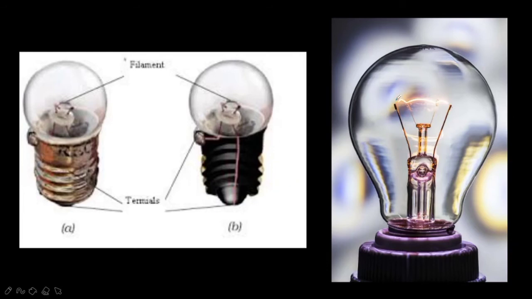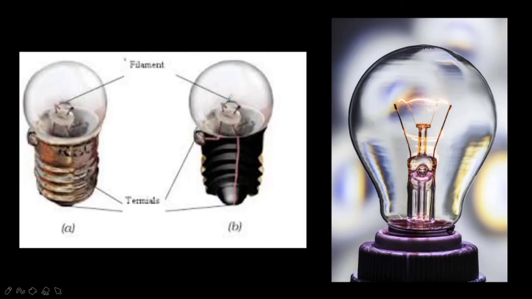The thin wire that gives off light is called the filament. The thin wire that gives off light is called the filament of the bulb.